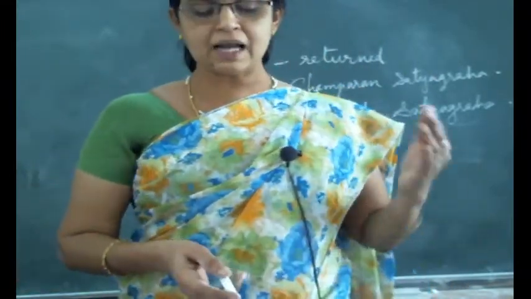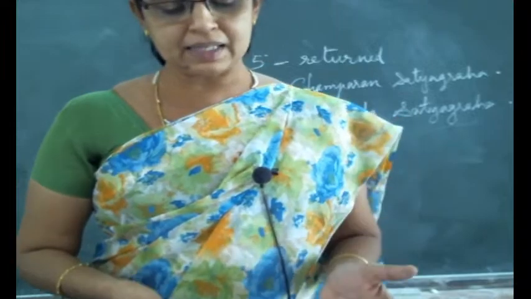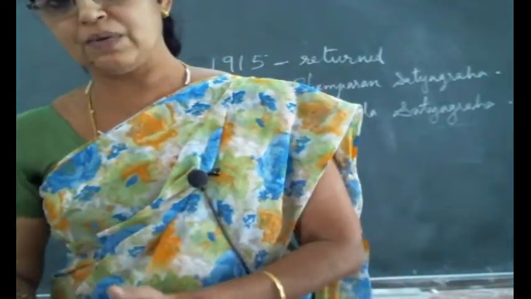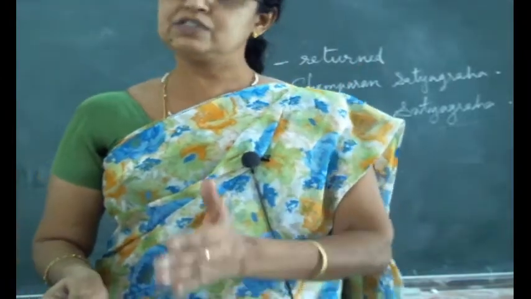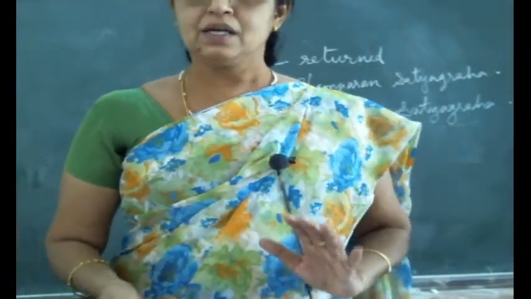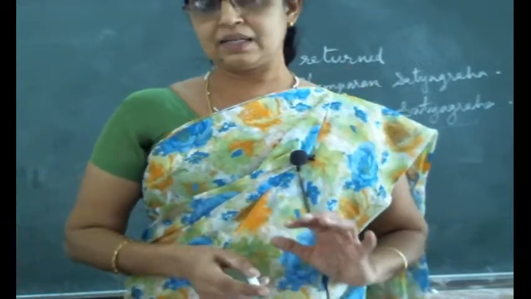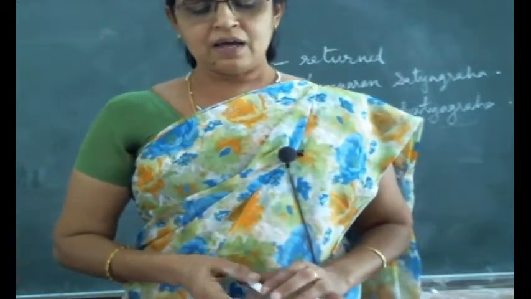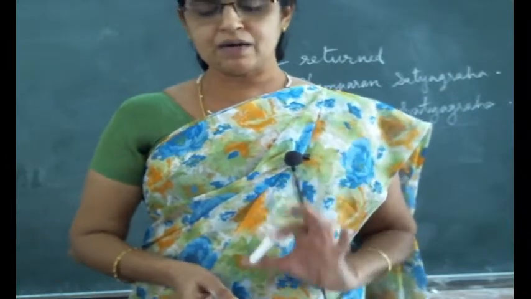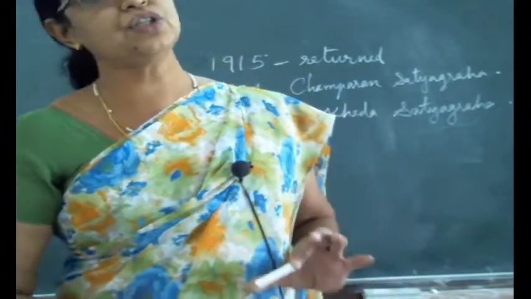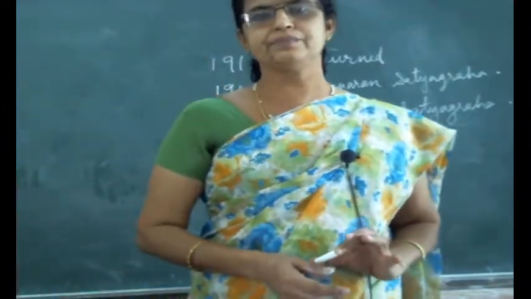It was written by Gandhiji that if the poor farmers' tax was waived, then the rich farmers will pay the regular tax. So give exemption to the poor farmers, then the rich farmers will pay the regular tax. Finally, the collector passed an order to that effect, and it was successful. So this was Gandhiji's role in Kheda Satyagraha.